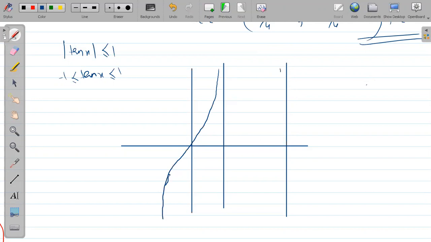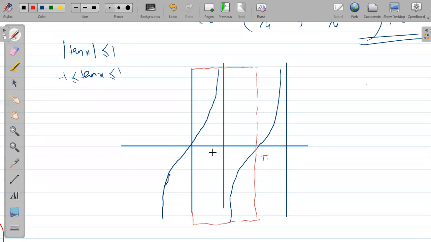This is the graph of 10x. Where do you draw the box? From 0 to pi, because the interval we should look for, the period, is 0 to pi.